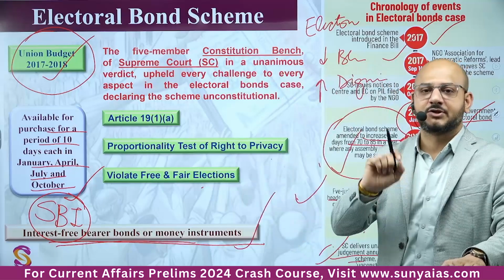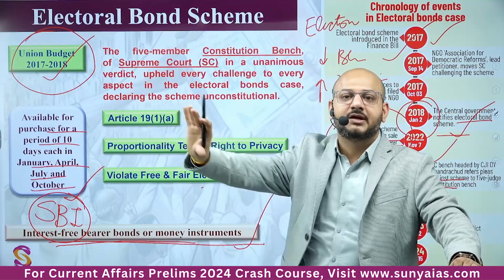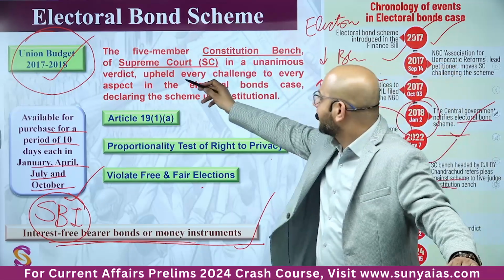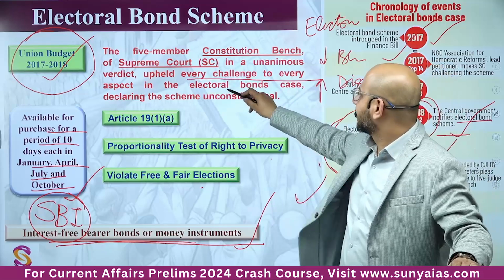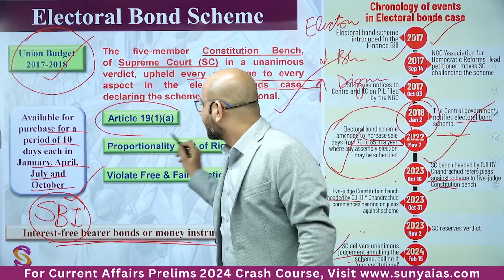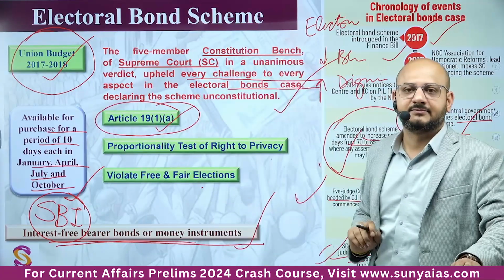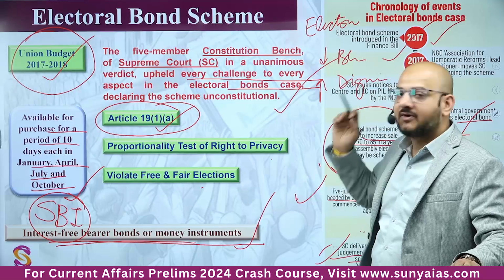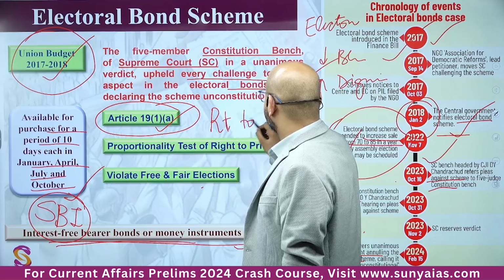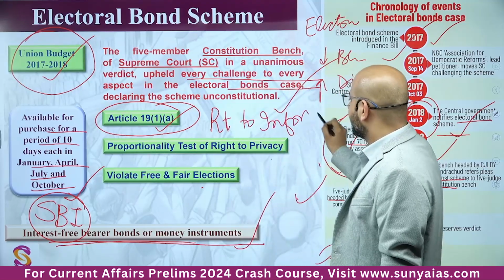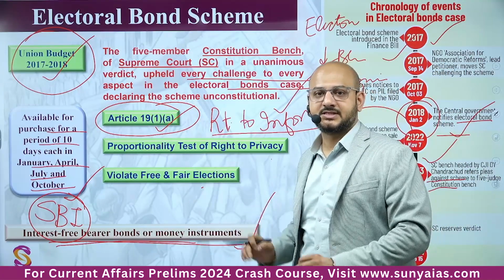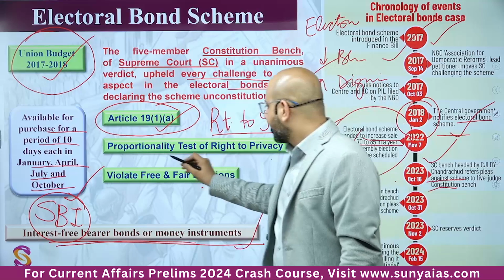What were the problems? देखो question, this is the current affairs, question will come from the static portion as well. Unanimous verdict upheld every challenge to every aspect in the electoral bonds case, declaring the scheme unconstitutional. It is against Article 19 Clause 1A because it is a violation of right to information. We are not declaring this information in the open public domain. This is an infringement upon it. Okay, you understand?